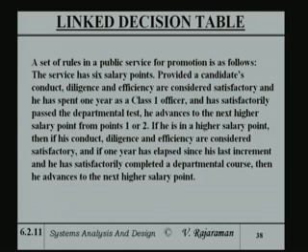Now, the table corresponds to a particular word statement or a set of rules given by some mythical government office, which does not exist in reality. So, the promotion rules are as follows. This particular service has 6 salary points.